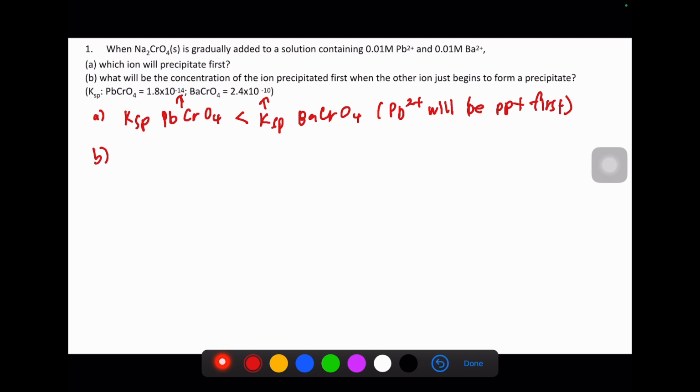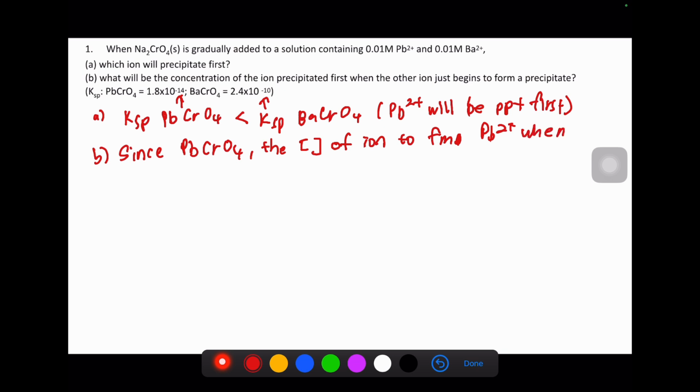So we know now, since we want to focus on PbCrO4, we need to determine the concentration of Pb2+ when barium just begins to precipitate.